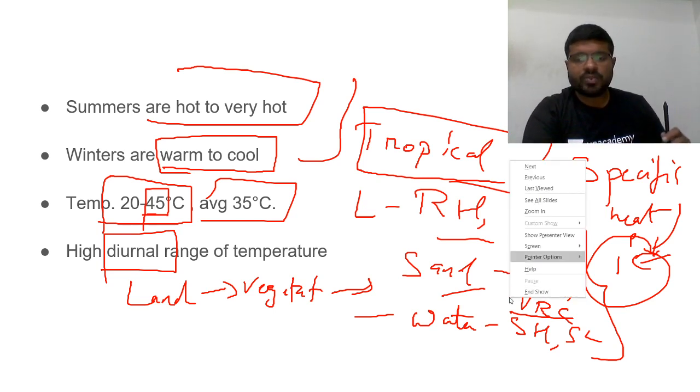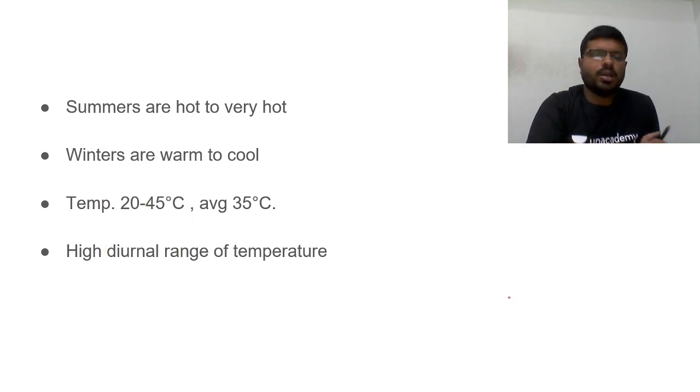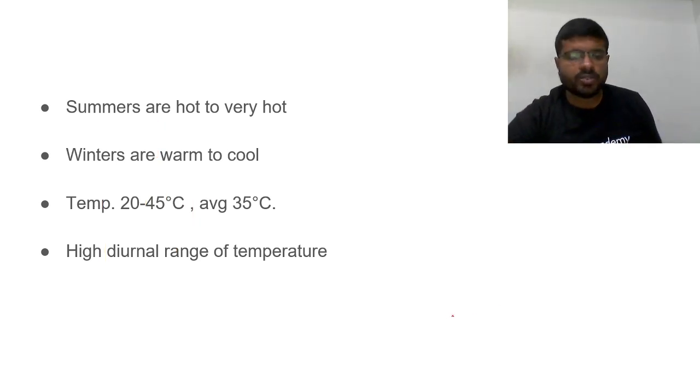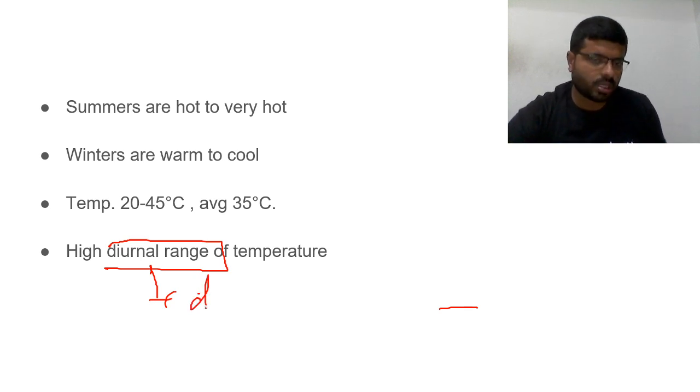Because of the nature of the landscape here being sand, there is high diurnal range of temperature. What is this? High diurnal range. Diurnal range means difference between highest temperature and lowest temperature recorded in a day.